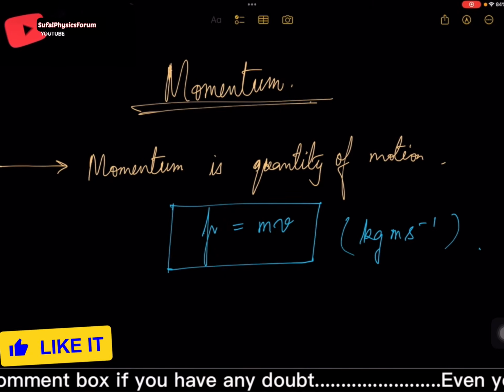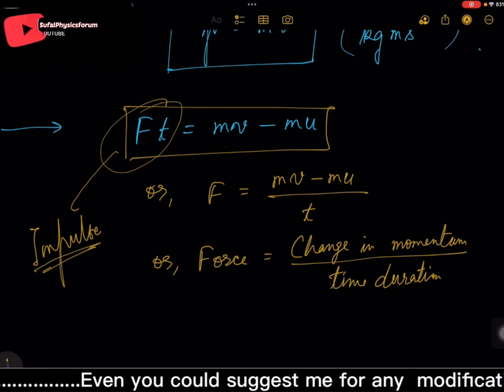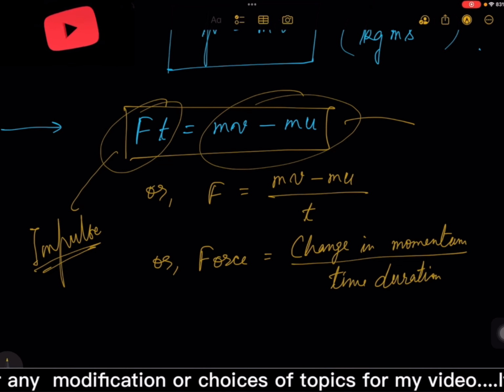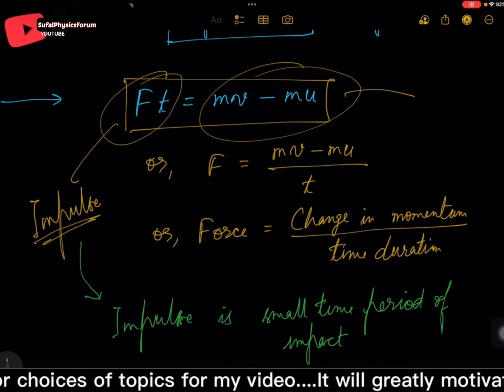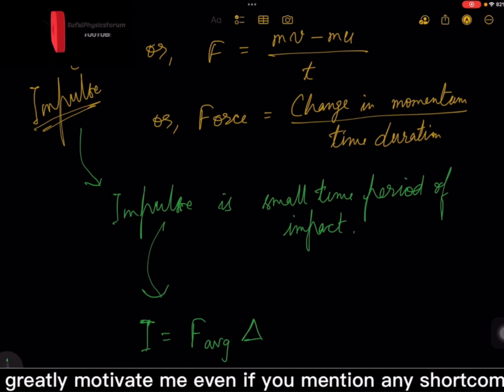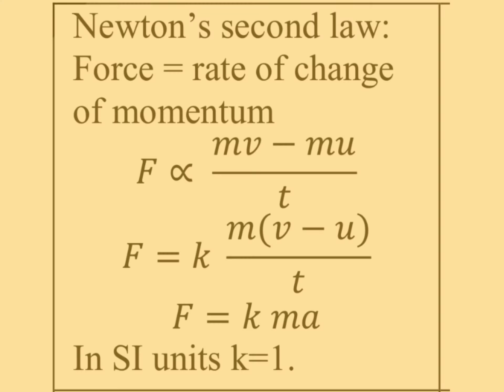One thing more, how momentum is related to force. Ft equals mv minus mu. That is impulse. An impulse is a small, like the small time period of impact. It's the time duration, delta t. Impulse is average force into delta t. This is the second law of motion.